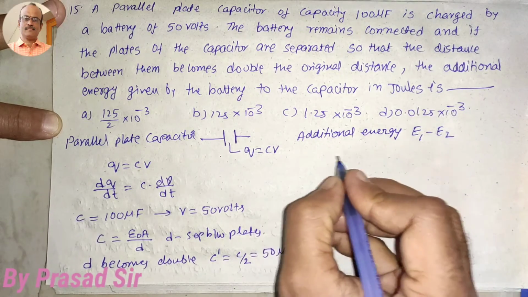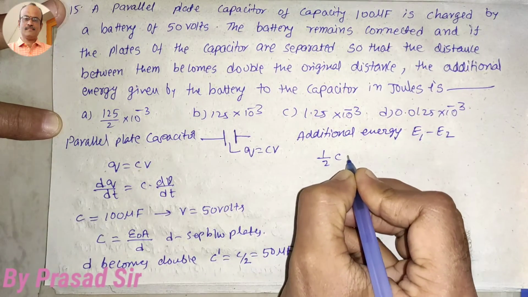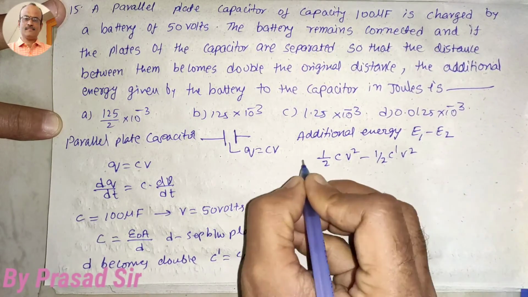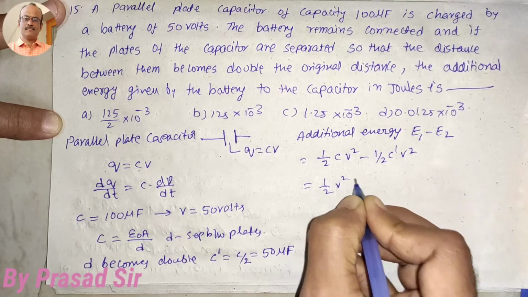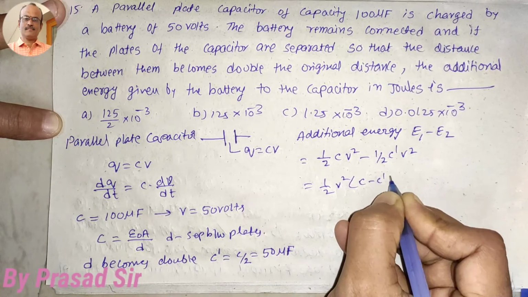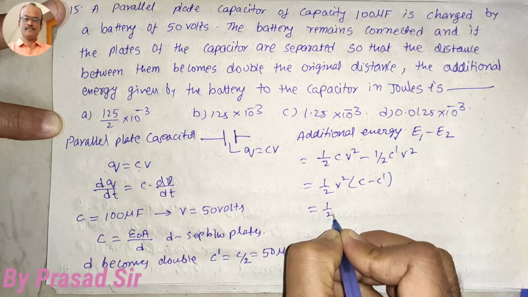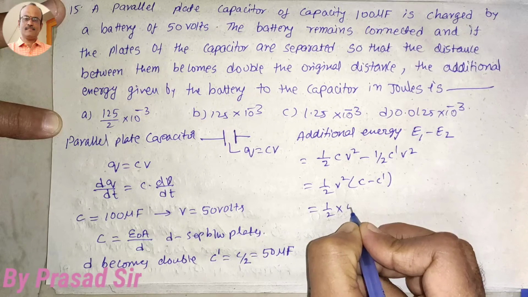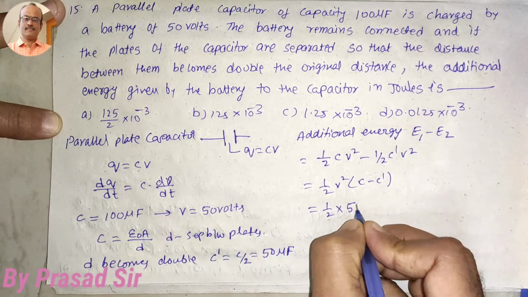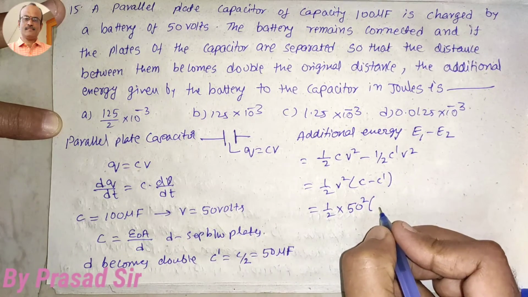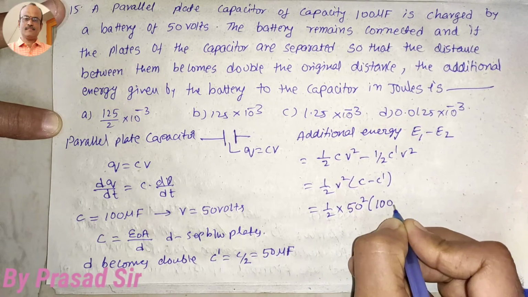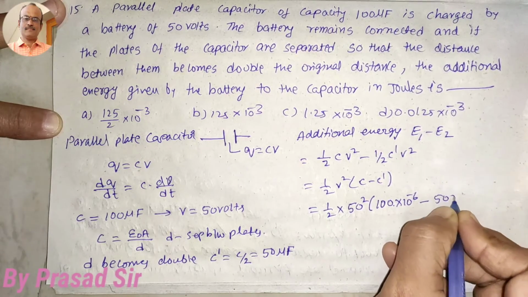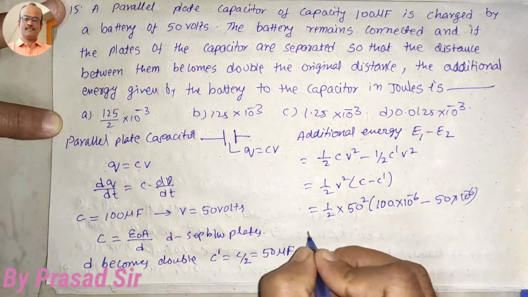E1 minus E2 is half C V square minus half C dash V square. So half V square is common, into C minus C dash. Here half into V, that is 50 volts whole square, into C, which is 100 microfarads, that is 10 to the power of minus 6, minus 50 into 10 to the power of minus 6.